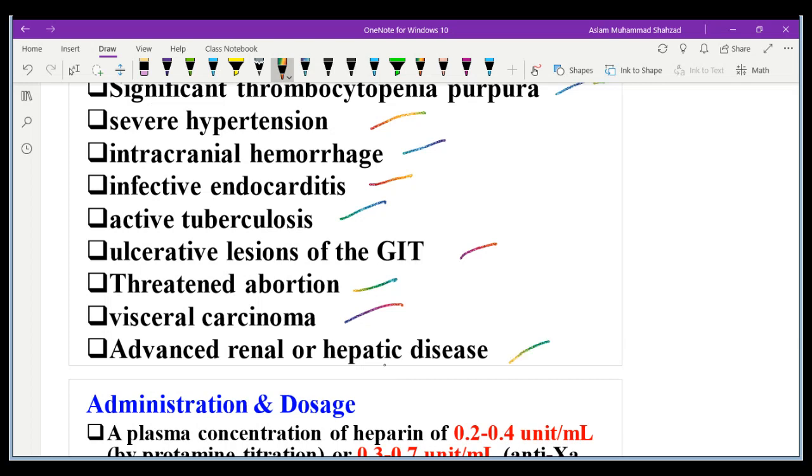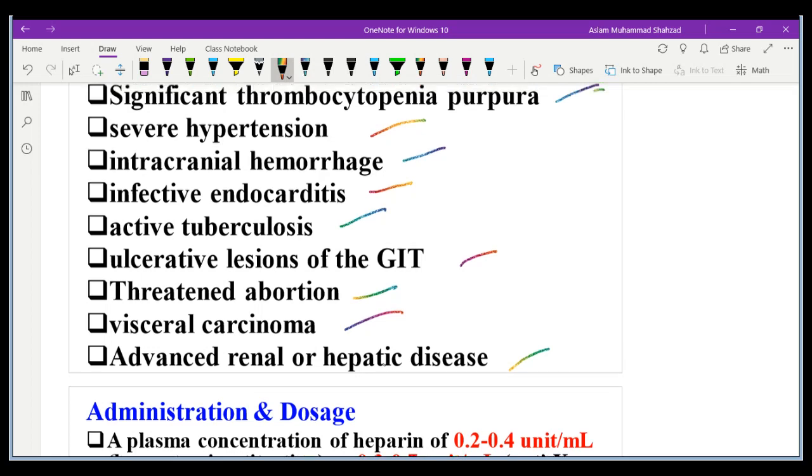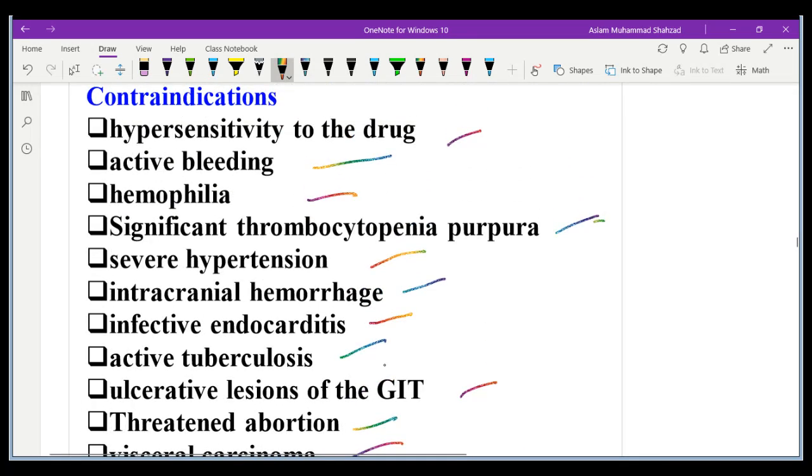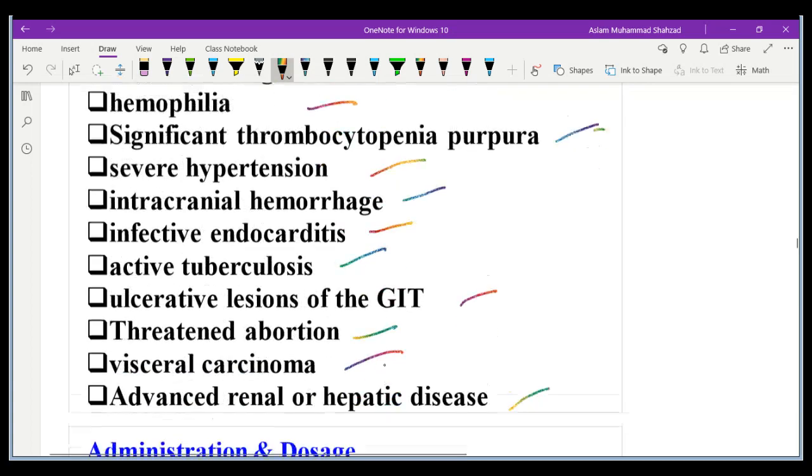We already discussed a few of them before, like renal failure. Threatened abortion, because obviously abortion also causes bleeding. So if you look at the contraindications in general, they are mostly related to either hemorrhage, bleeding, or blood loss, or infective endocarditis is another reason, but the reason is still unknown. And there are a number of reasons where the drugs, especially heparin, are contraindicated.